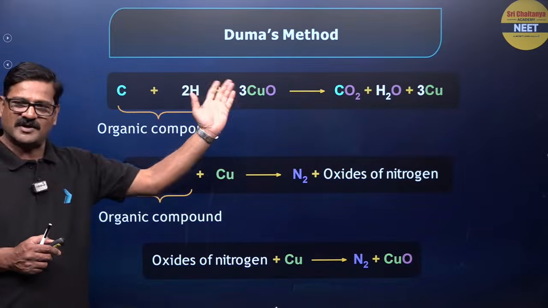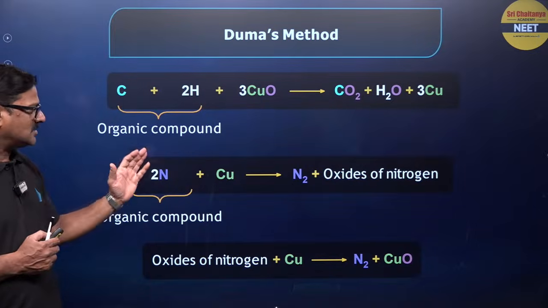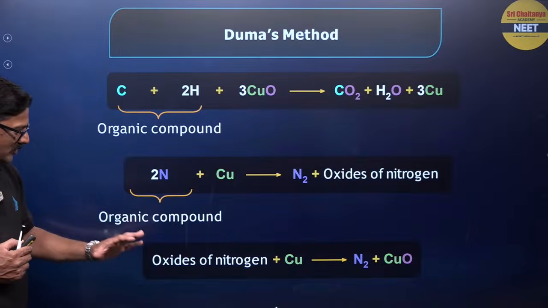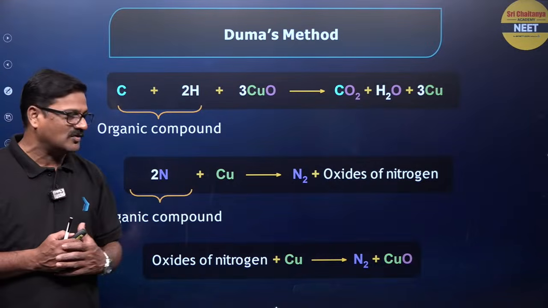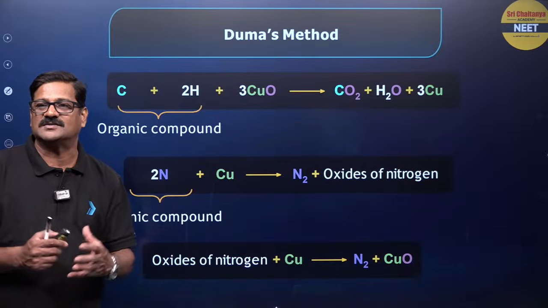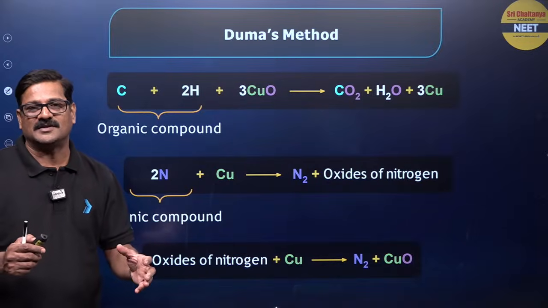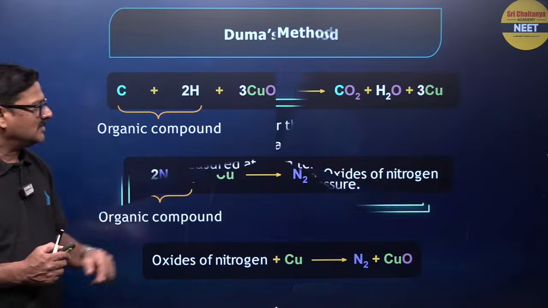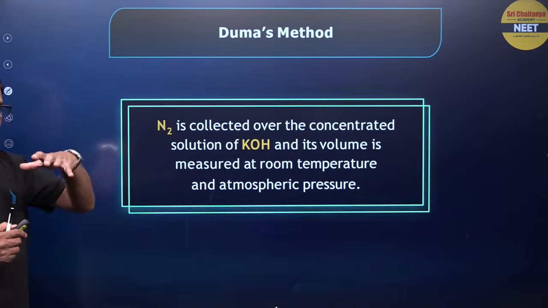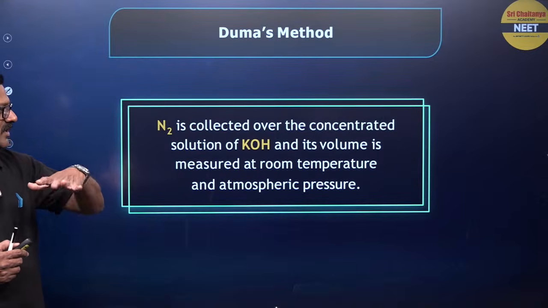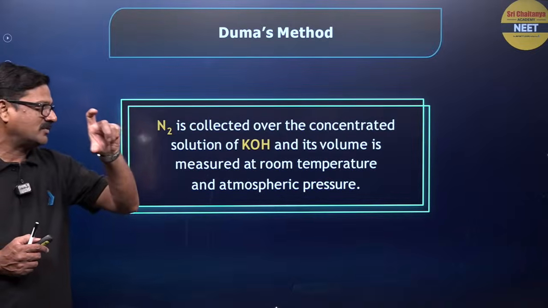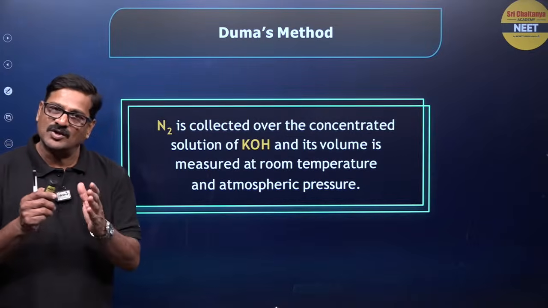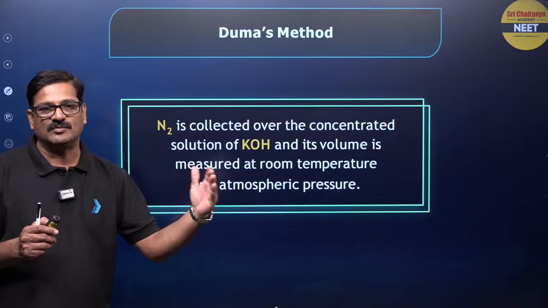Carbon and hydrogen are converted to carbon dioxide and water, and nitrogen is converted into nitrogen gas, and oxides of nitrogen again can react with the copper to give rise to nitrogen. So the total nitrogen that is obtained is nothing but it is from the organic compound, right? Now this is how you can do. Nitrogen is collected over concentrated potassium hydroxide and its volume is measured at room temperature and atmospheric pressure. Okay. If not at room temperature, we can use P1 V1 by T1 is equal to P2 V2 by T2, right?